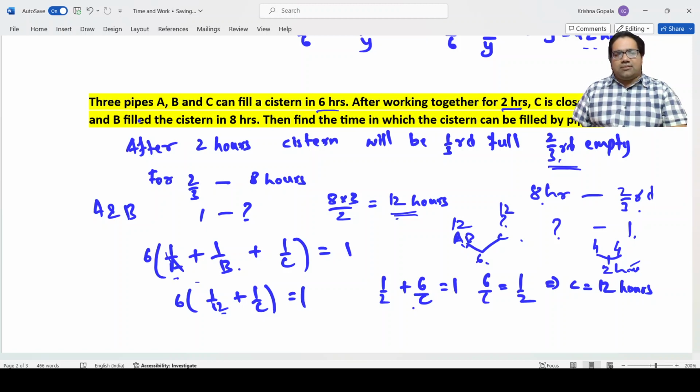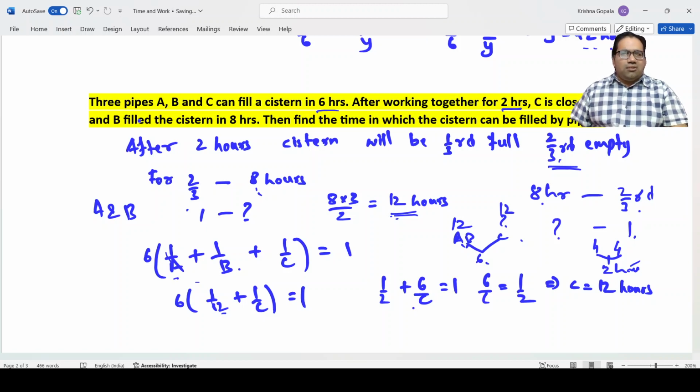6 into 1 by 12 plus 1 by C. A, B, C are filling it in, sorry, in 6 hours. That means in 2 hours, one third would have been filled and two third is empty. And A and B are together taking 8 hours for this two third. That means for the complete tank system, they would have taken 8 into 3 by 2, which is 12 hours. Right. A and B together are anyway taking 12 hours.